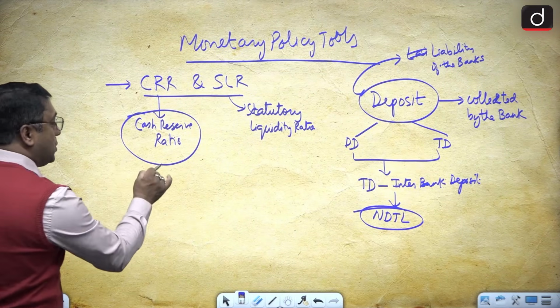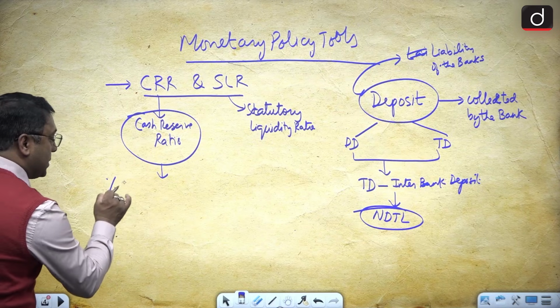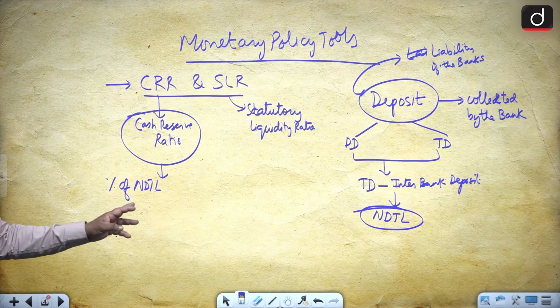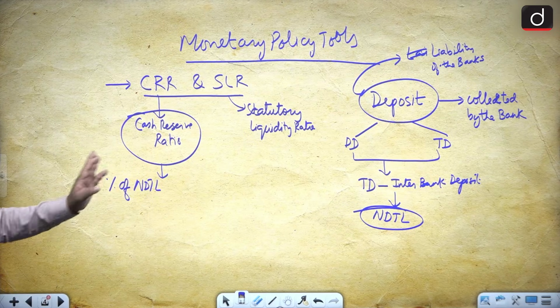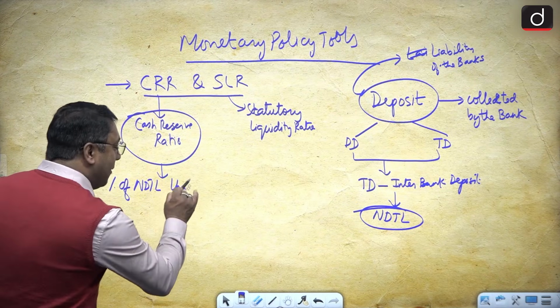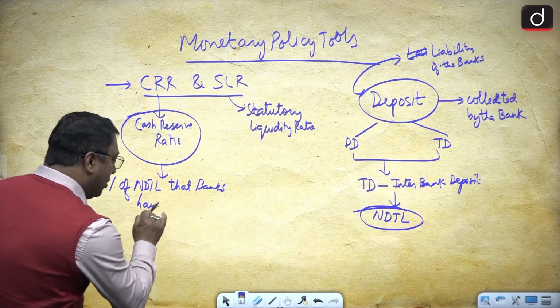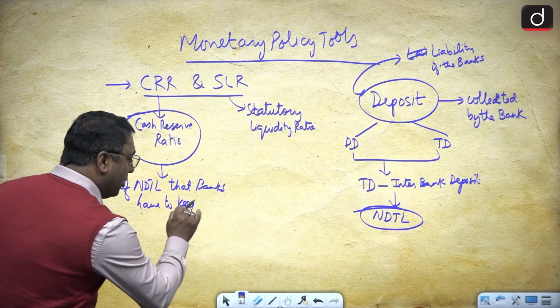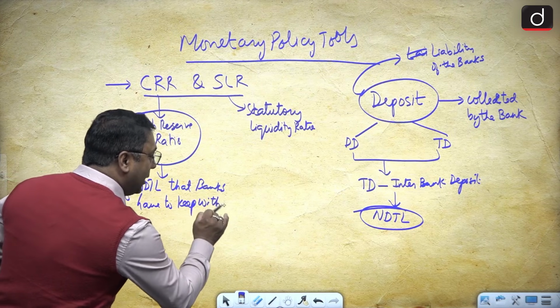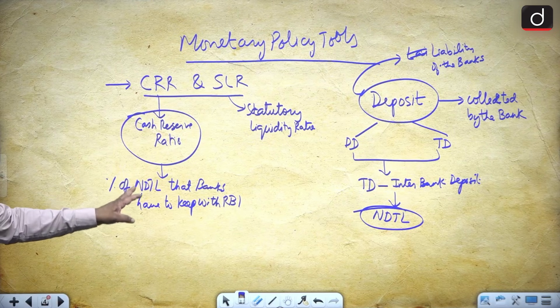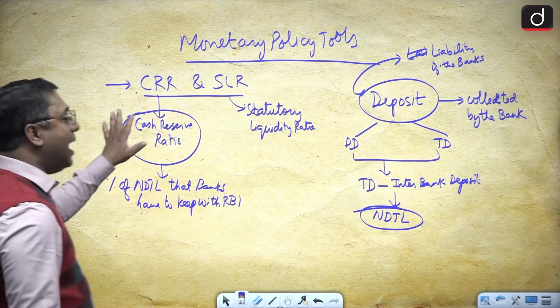But when I talk about CRR, it is the percentage of NDTL that banks have to keep with RBI.